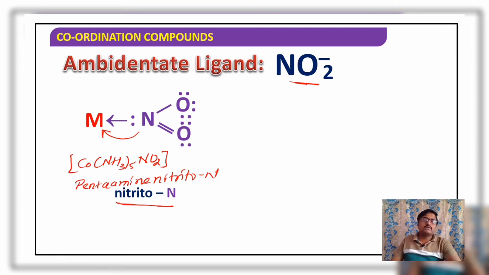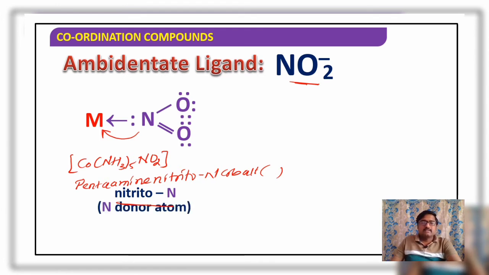Nitrito means it is because nitrogen is involved in bond formation. Therefore, we write nitrito-N cobalt. Later, if we consider the counter ion, we can determine the exact oxidation state of that central metal.